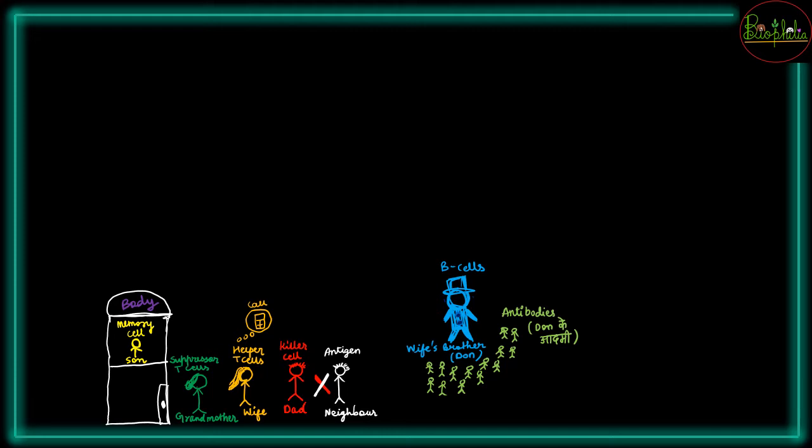Now what is happening? The antigen, that is your neighbor, is very angry on you, और neighbor जो है वो सीधा आपके घर में टूट पड़ना चाहता है. The antigen wants to enter into your body to fight against it. राइट। सो एंटीजन, आपका नेबर आया है घर के बाहर, जोर जोर से चीख रहा है, चिल्ला रहा है, everything is happening and he is just throwing stones onto your house and everything is happening, राइट। अब ये सब होते हुए देख आपके घर में से, आपके बॉडी में से कौन आता है बाहर झगड़ा करने? The killer cell is going to come out and the fight will start. अब फाइट स्टार्ट हो चुकी है। अब क्या होगा?